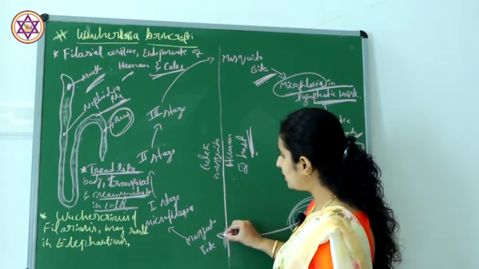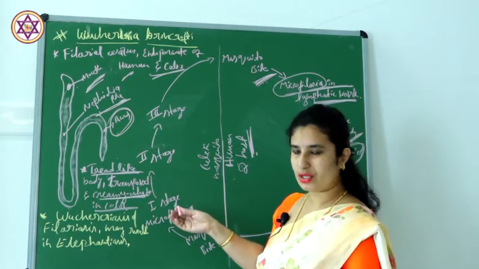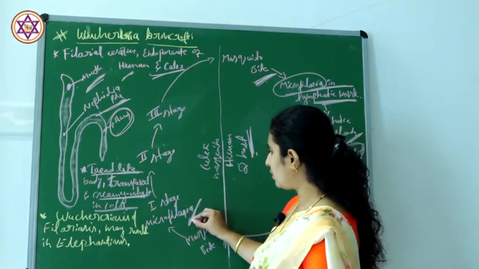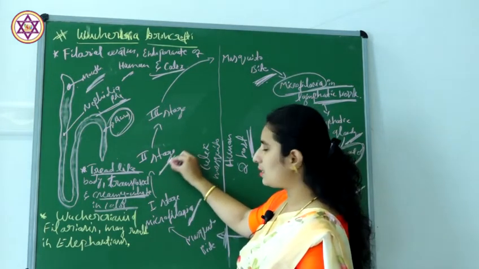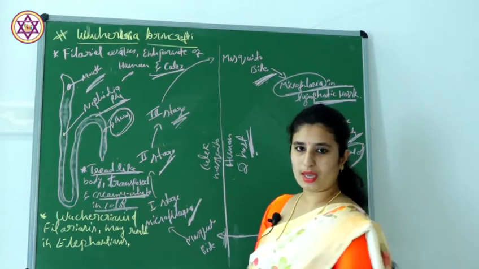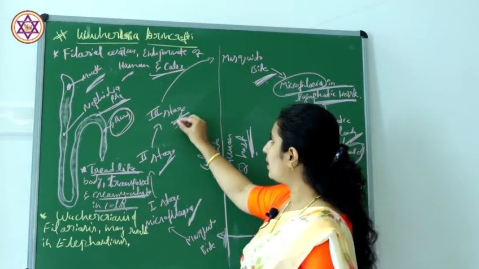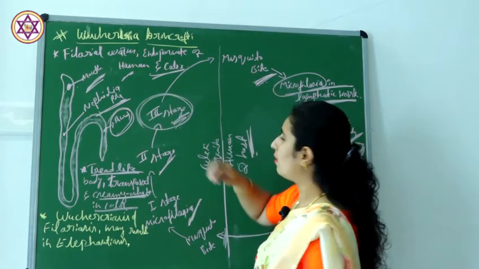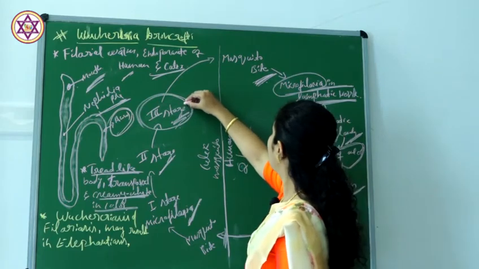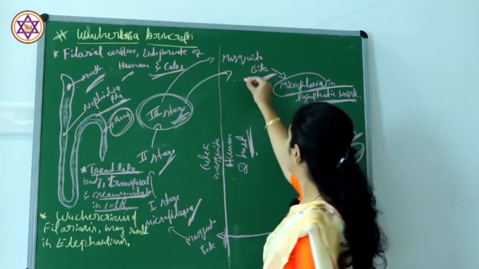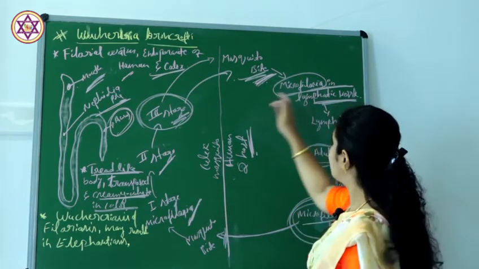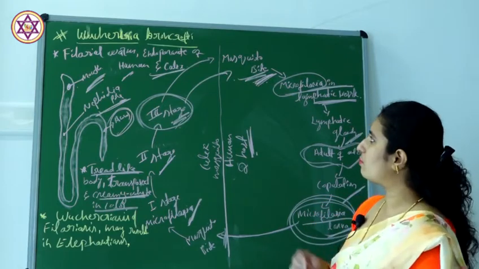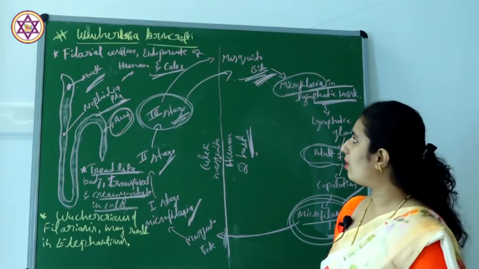Then the microfilaria reaches the first stage, followed by the second stage, then the third stage. From here this third stage enters the human host through the mosquito bite, and the cycle continues. So this is about the life cycle of Wuchereria bancrofti, commonly called the filarial worm.